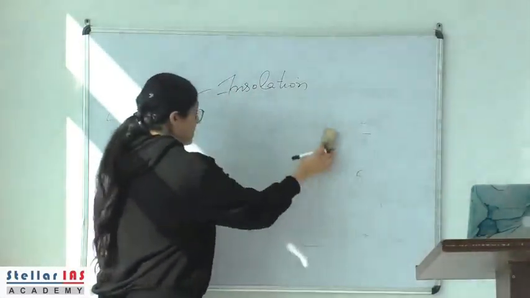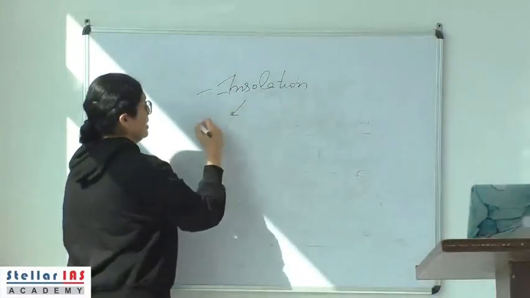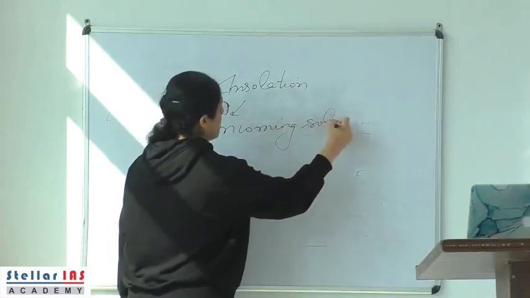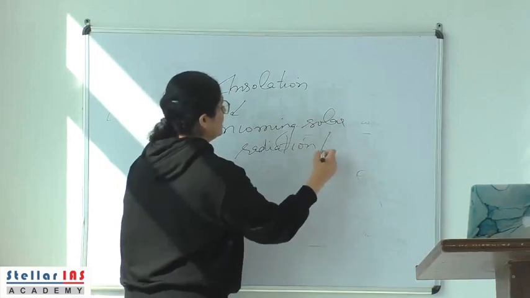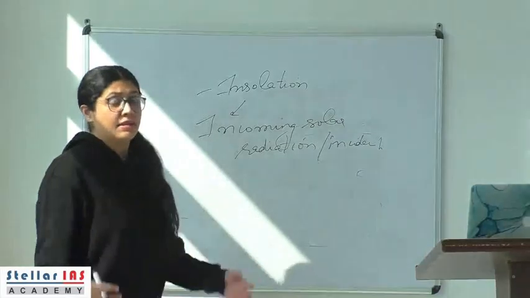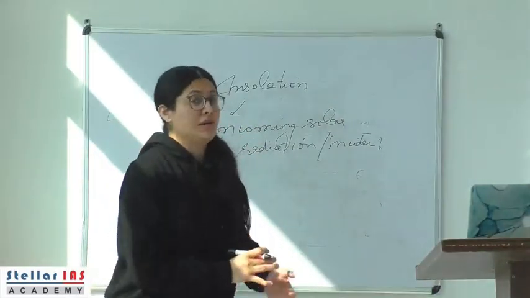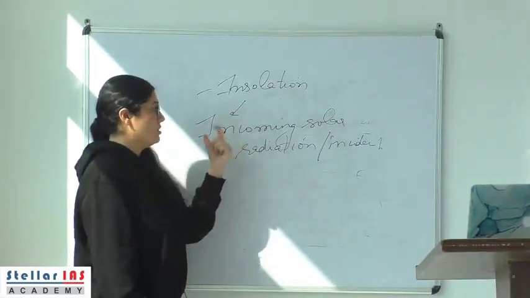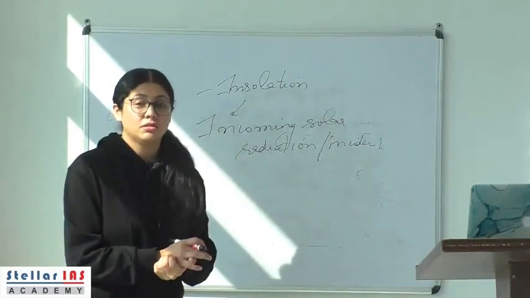insolation. In simple terms, what is insolation? Insolation is the incoming solar radiation, or the incident solar radiation. The radiation or the rays that we receive from the sun, we have a term for those, that is insolation, right? Insolation is the incoming solar radiation that is received on the earth.